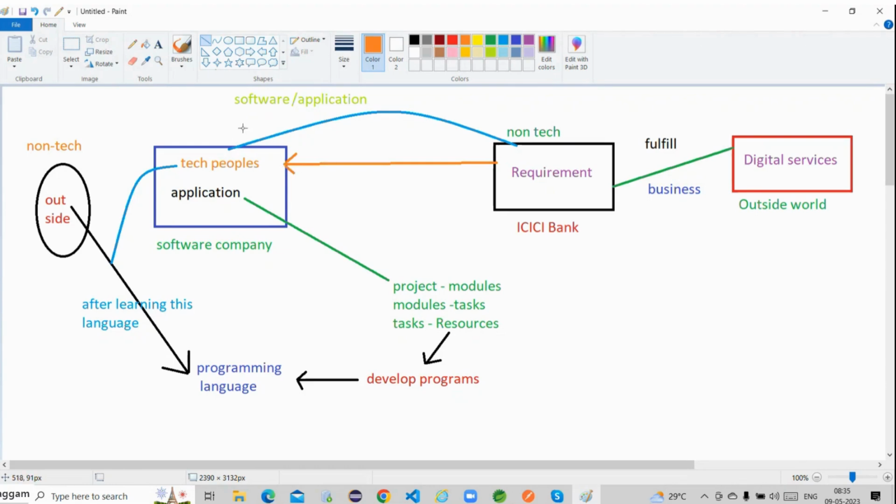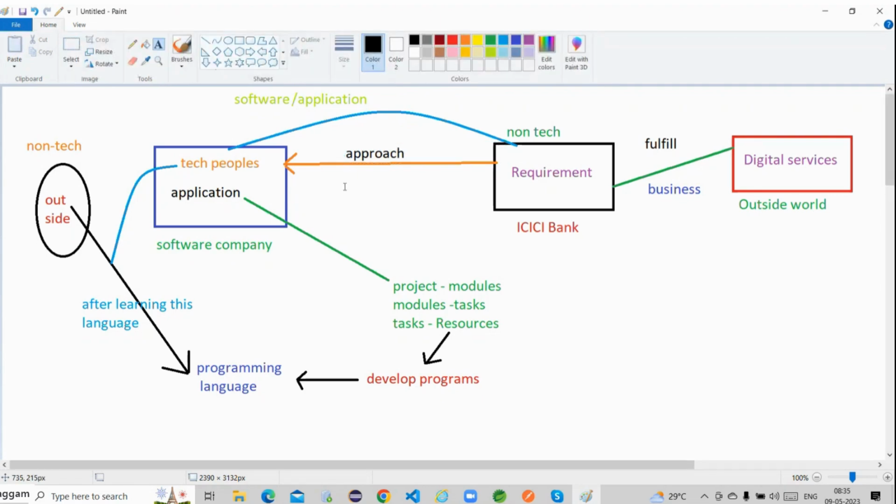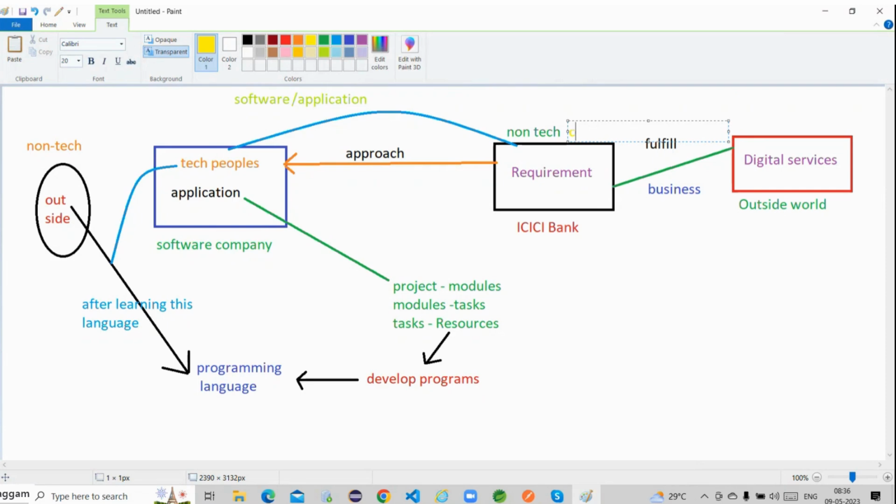Yes, so that means this ICICI Bank is responsible to approach this software company. Now come on, what is the responsibility of the software company? Once this ICICI Bank is communicating with the software company, now this ICICI Bank is technically called the client, or not? Come on guys, in yesterday's session we discussed this or not? Whenever this ICICI Bank is communicating with this software company, technically this ICICI Bank comes under the client.